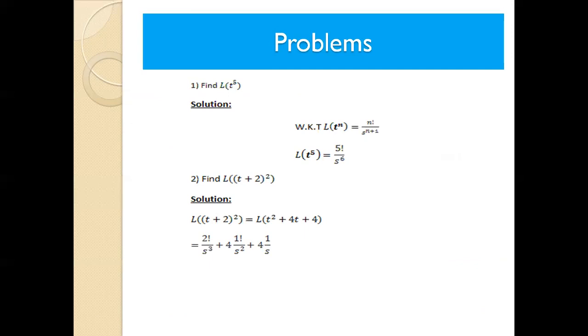And the next problem, find L of (t plus 2) the whole square. Here we cannot find the Laplace transform directly, so we are going to expand the term (t plus 2) the whole square. After that only we are going to apply the Laplace transform. So we are getting L of t square plus 4t plus 4. L of t square is 2 factorial divided by s cube. L of t is 1 factorial divided by s square. And L of 1 is 1 by s.